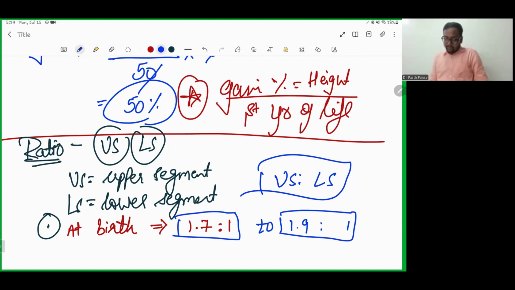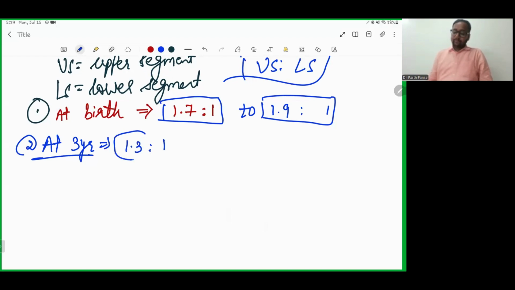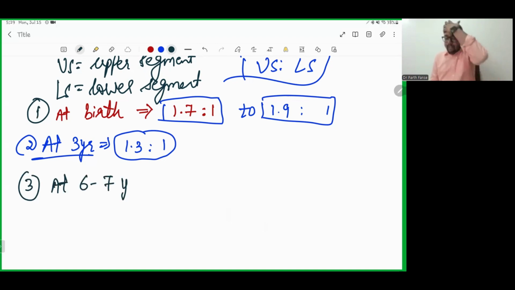Next, what you can see at 3 years. At 3 years, the ratio of upper segment to the lower segment decreases from 1.7 to 1.9 raised to 1, to 1.3 raised to 1. Now, the third one, at the age of 6 to 7 years of life, it is 1 raised to 1.